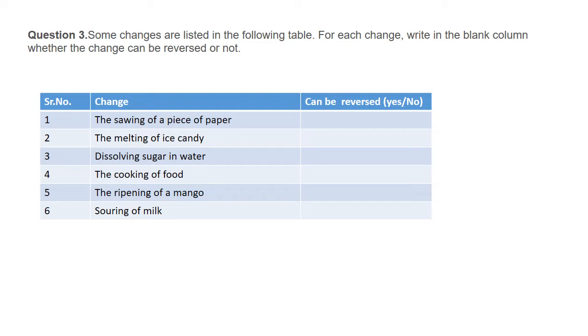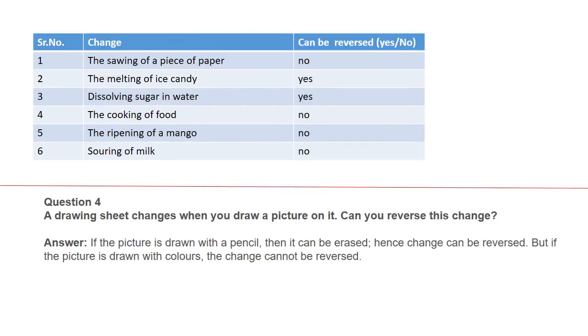Can you reverse it? The melting of ice candy. Can you reverse it? Dissolving sugar in water. The cooking of food. The ripening of a mango. Souring of milk. So let us look at the answers.